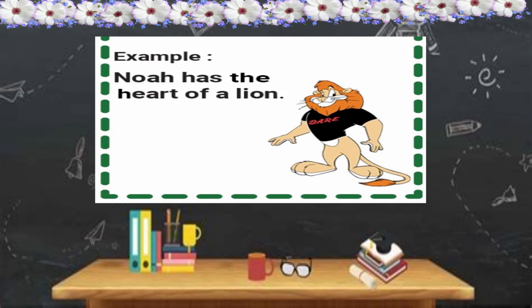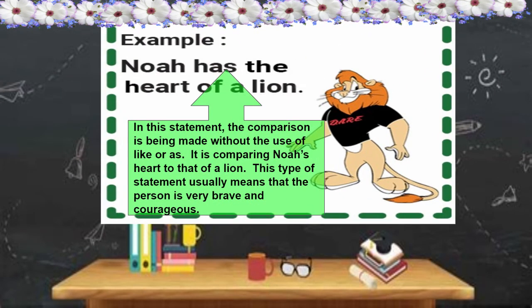Let's look at this example now. Noah has the heart of a lion. And we're going to dig a little deeper and look closely at this statement. We can see that in this statement, the comparison is being made without the use of like or as. It is comparing Noah's heart to that of a lion. This type of statement usually means that the person is very brave and courageous. Let's keep going. You're doing great so far.